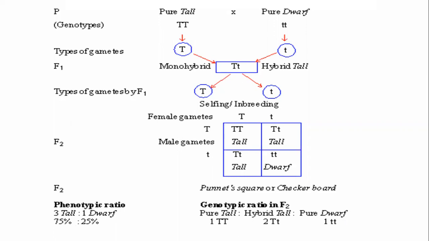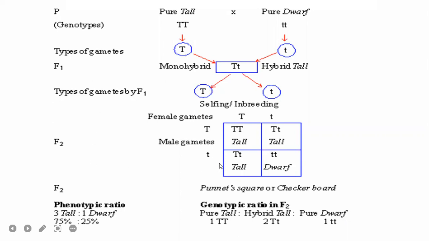So, to simplify Mendel's work, Reginald Punnett discovered this method. So this square is called what? Punnett square or checkerboard. Step 1 is selection of pure parent plants. Step 2 is selfing of F1.